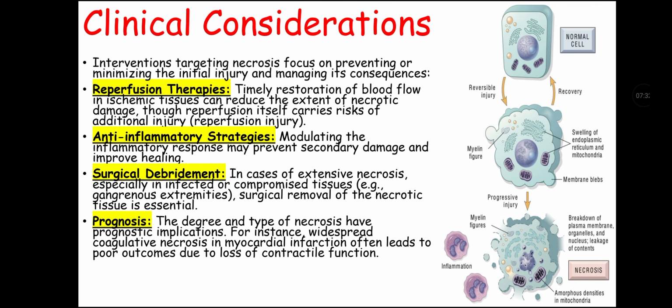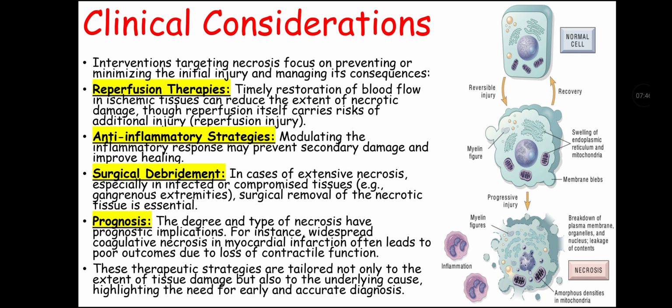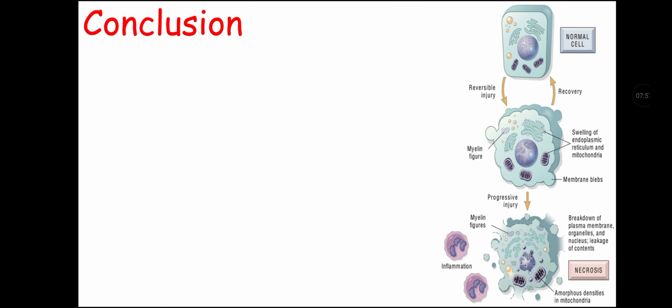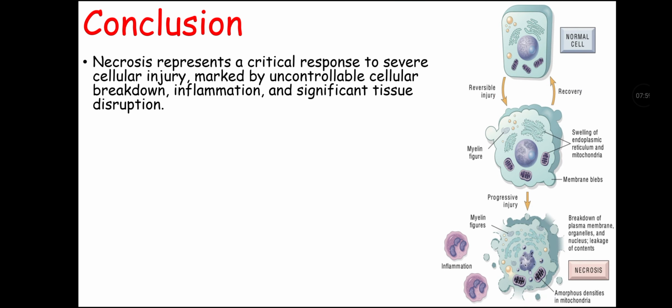Next is prognosis. The degree and type of necrosis have prognostic implications. For instance, widespread coagulative necrosis in myocardial infarction often leads to poor outcomes due to loss of contractile function. And these therapeutic strategies are tailored not only to extent of the tissue damage but also the underlying cause, highlighting the need for early and accurate diagnosis. Now let's talk about conclusion of this lecture video.